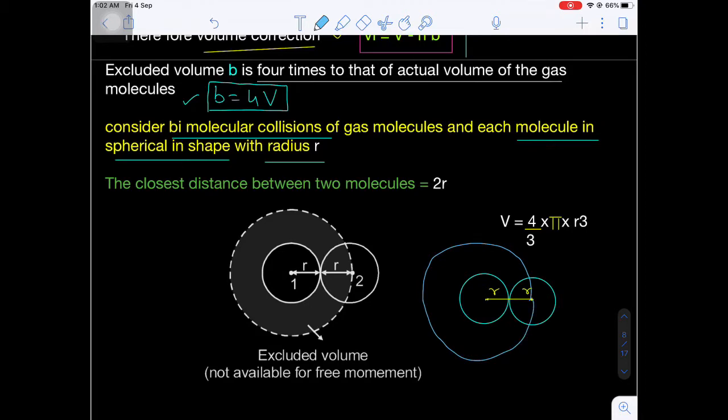This will be the sphere of radius how much? 2r. That is r plus r, 2r. Are you getting my point? Here also r plus r, 2r.